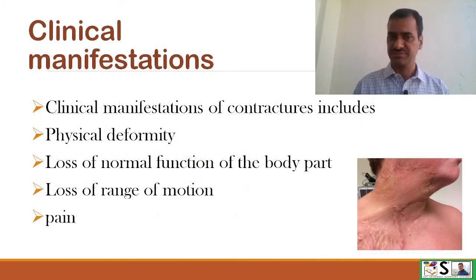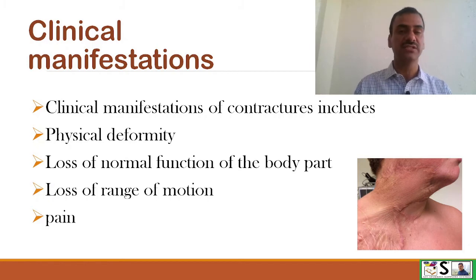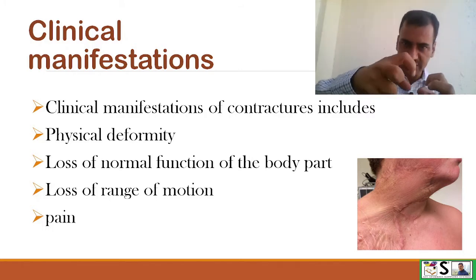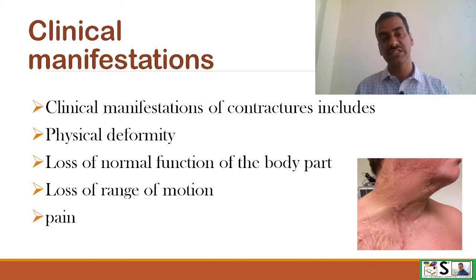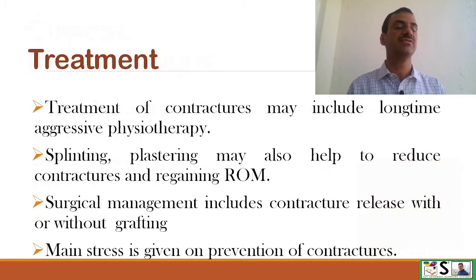Clinical manifestations. Clinical manifestations of contractures include physical deformity. By just seeing or observing the client, we can find out the client is suffering from contractures like this. Then there is loss of normal function of the body part because of these contractures. If the contracture is like this, they cannot hold things properly. So, this is known as loss of proper work, and loss of range of motion, pain. These are the basic clinical manifestations.